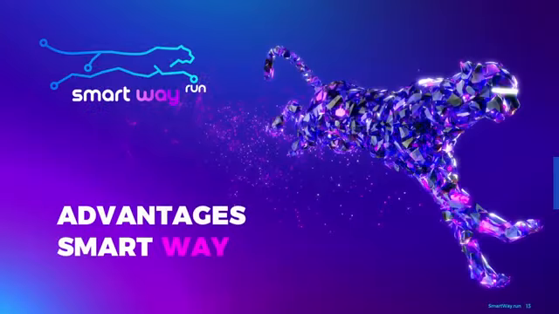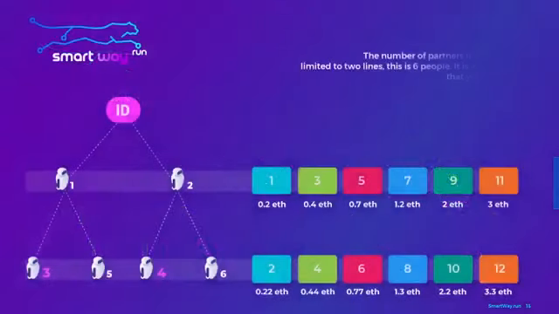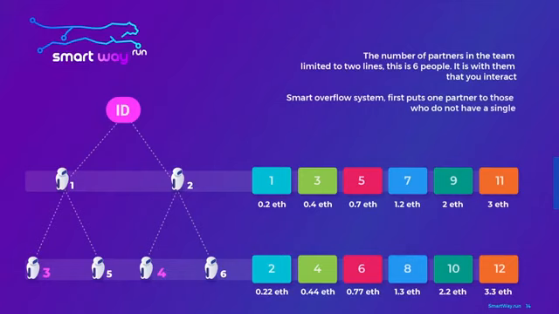Advantages: SMARTWAY. The number of partners in the team is limited to 2 lines, this is 6 people. It is with them that you interact. Smart overflow system, first puts one partner to those who do not have a single one.